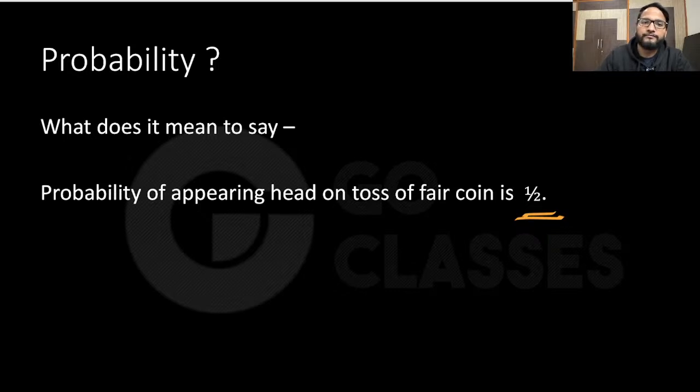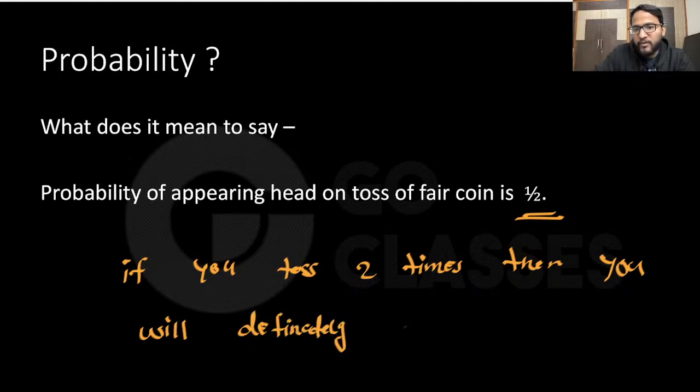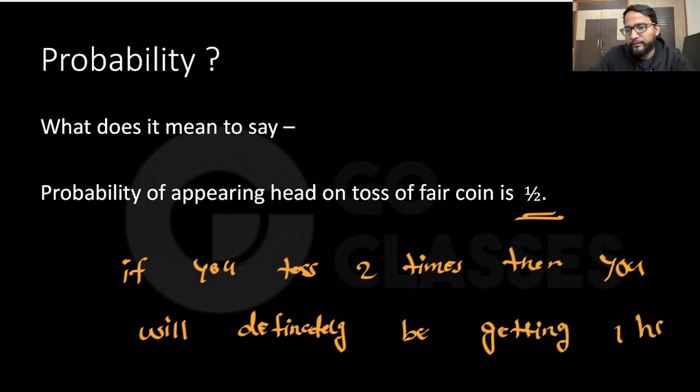Right? Okay. Now, if I'm saying that the probability of appearing head on the toss of a fair coin is 1 by 2, then what does this mean? Am I saying that if you toss two times, then you will definitely be getting one head?